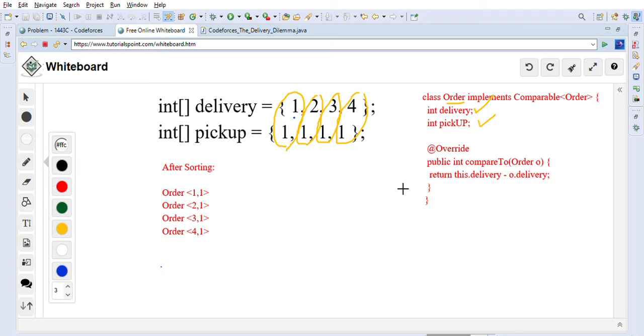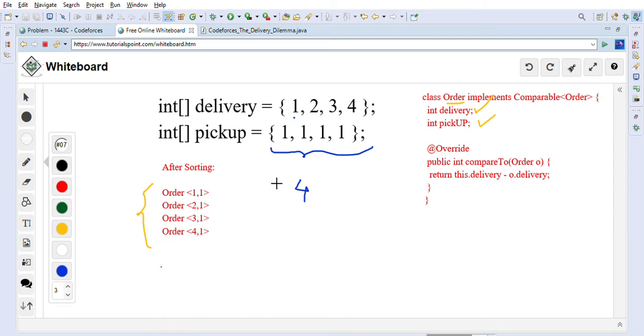We will sort them by delivery time. So as you can see, after sorting, the orders will look like this: 1 1, 2 1, 3 1, 4 1, because we have sorted using the first field, which is delivery time. Once we do that, we first want to calculate all the pickup time. If he picks up all these items by himself, it will take him a total of 4 minutes, 1 2 3 4.